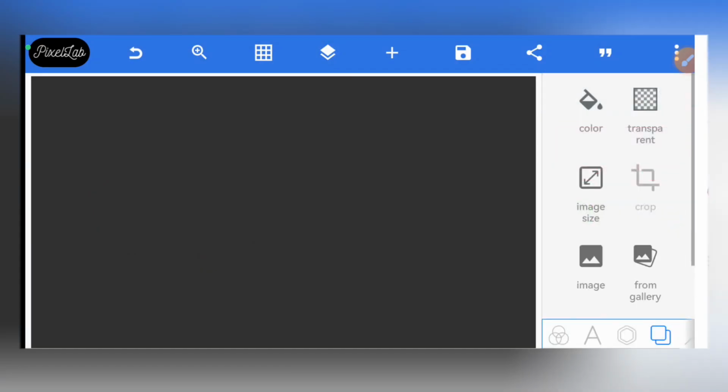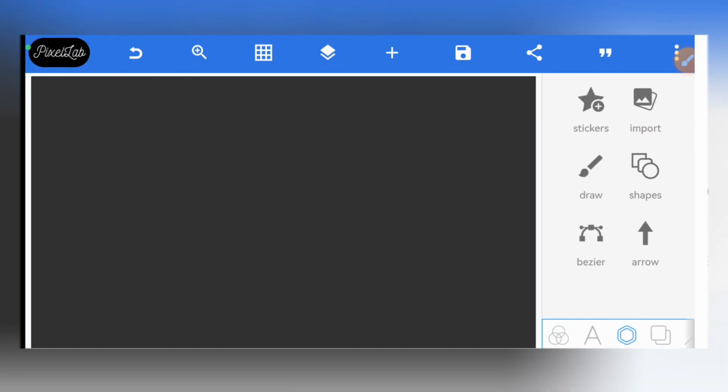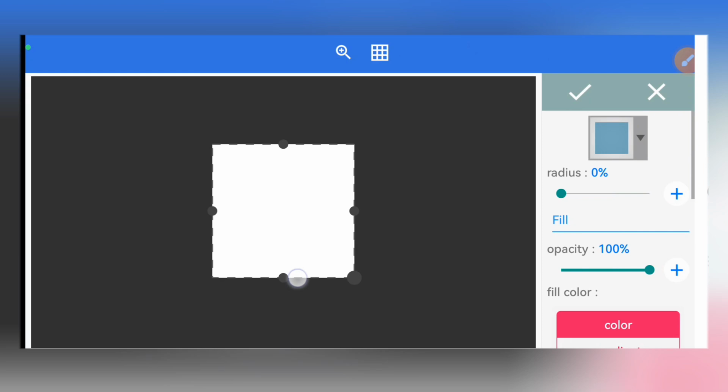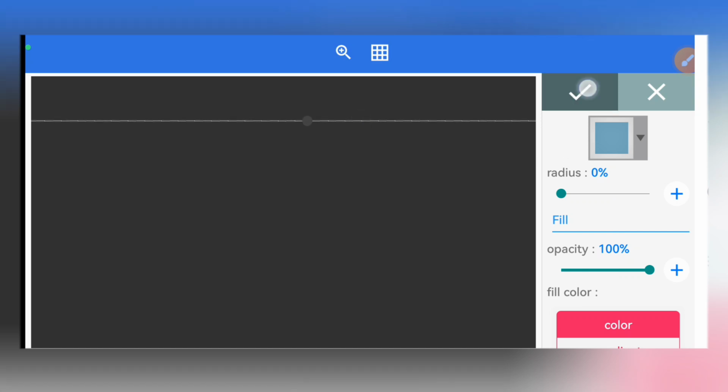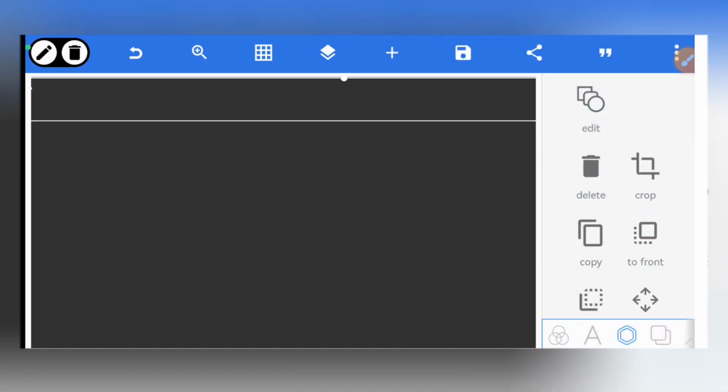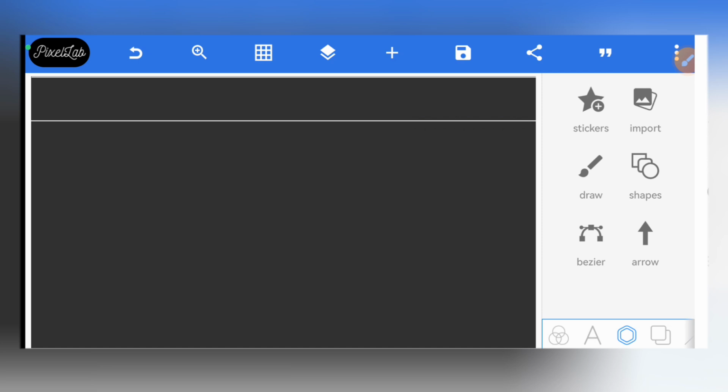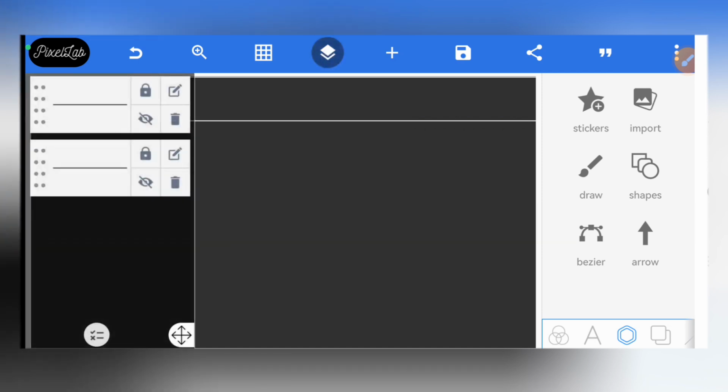So this is cool. So the next thing you do is you come to where you have your shapes. So once you create a line, you're going to create something like this. Alright, just a very tiny line like that. So you would copy it, and then you would move it down just a little bit.